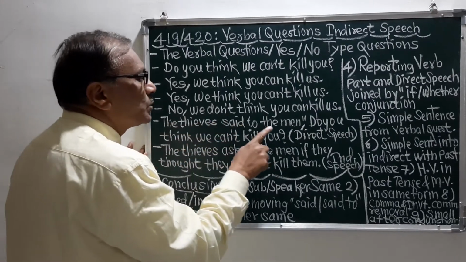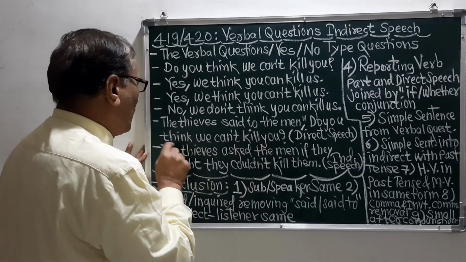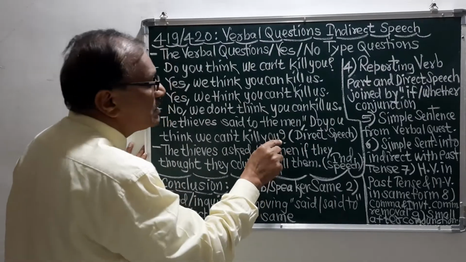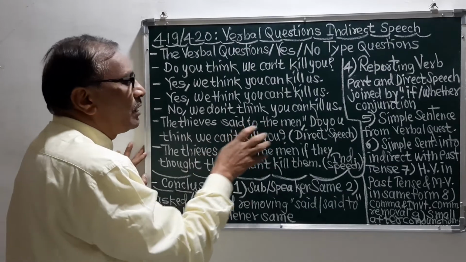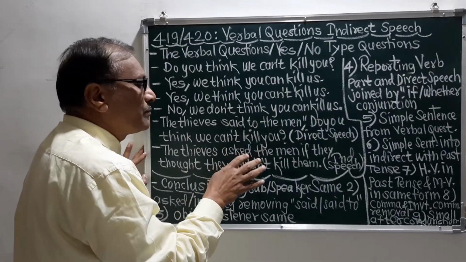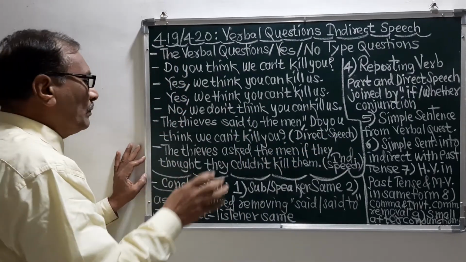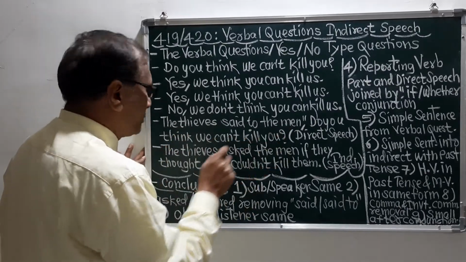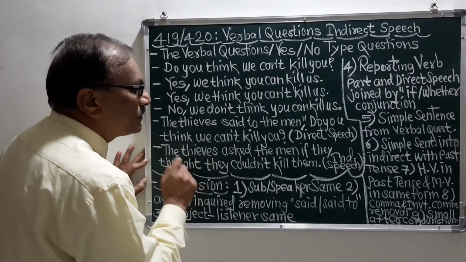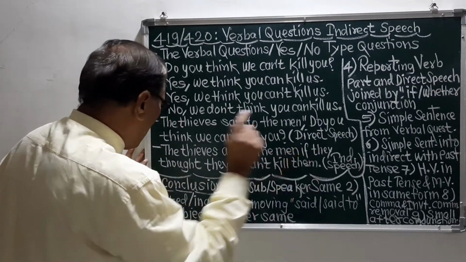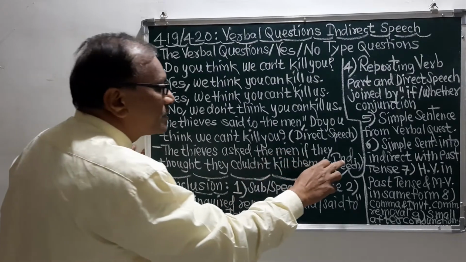Again I will read it. The thieves said to the men, do you think we can't kill you? Here this is the verbal question, the whole question is in the verbal sense, and this is called the direct speech. Now see, the indirect speech of this direct speech is given here: the thieves asked the men if they thought they couldn't kill them. So it is the indirect speech.